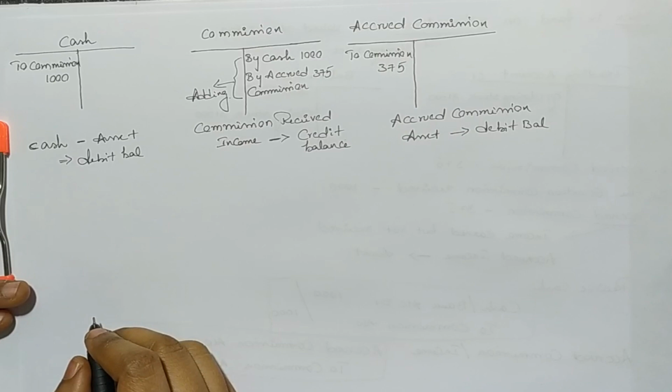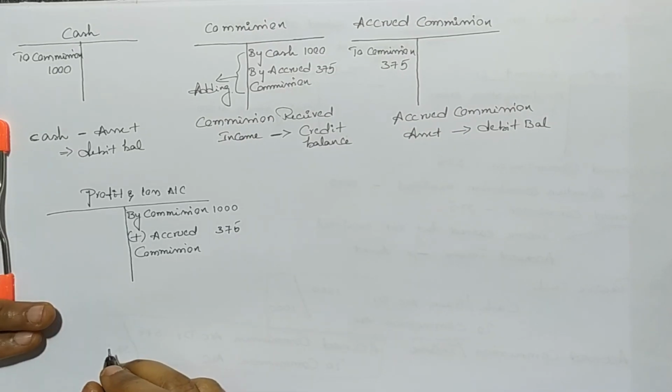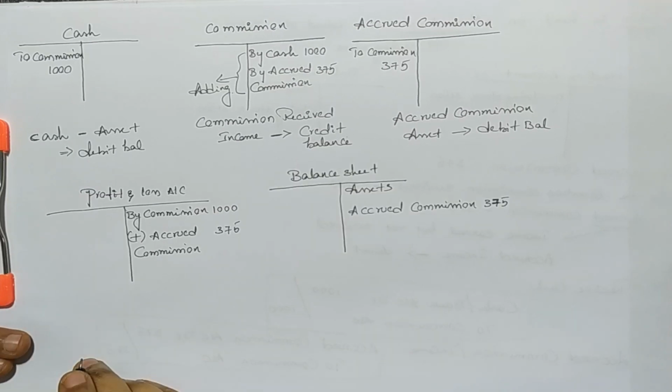Coming to the problem again. In the problem, accrued commission is given as an adjustment, not in the trial balance. So we will mention accrued commission in 2 places. Firstly, in the profit and loss account, we add accrued commission to the commission amount on the credit side. And also we will mention accrued commission amount on the asset side of the balance sheet.